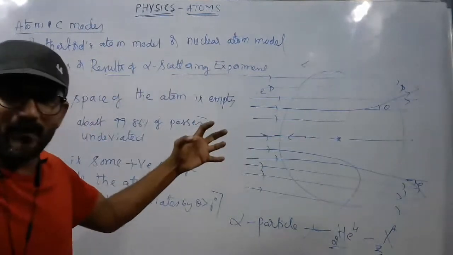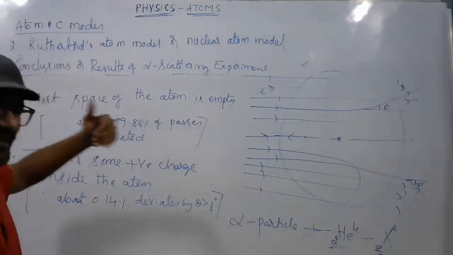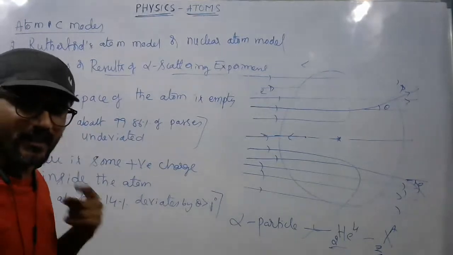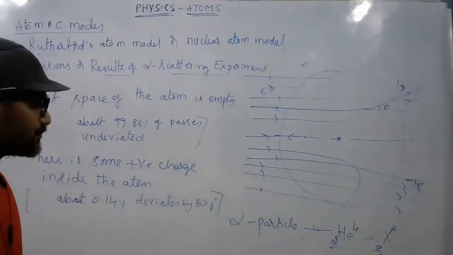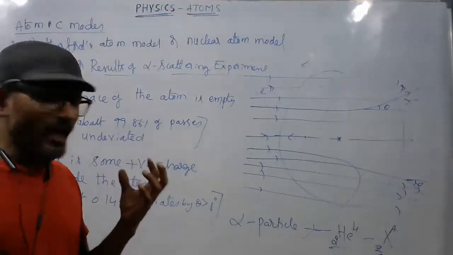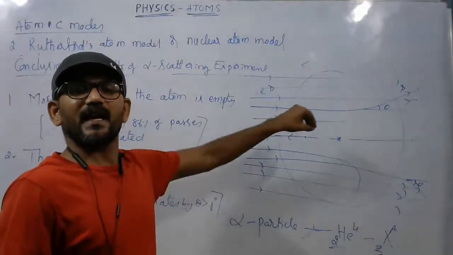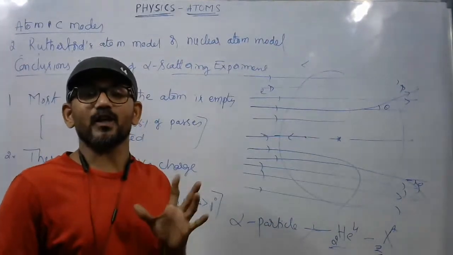They are stopped by a huge opposing force, then retrace back along the same line. Is that clear? So from that observation, it was concluded that a huge positive charge is concentrated in a small portion at the center, which is named the nucleus.